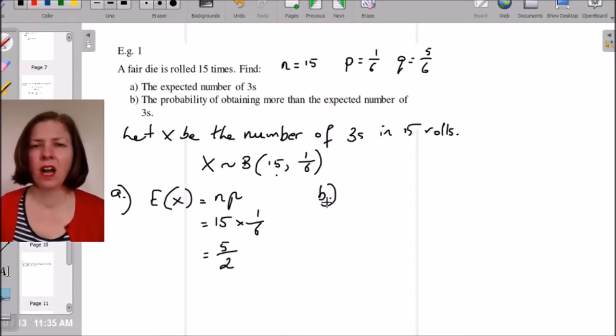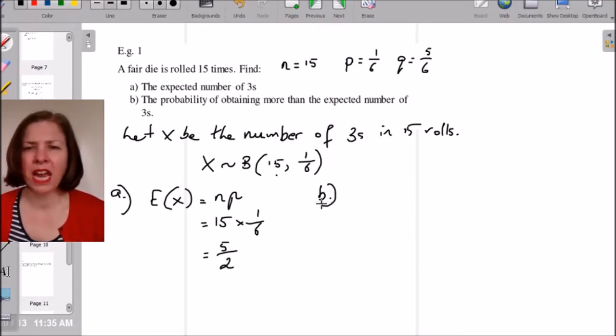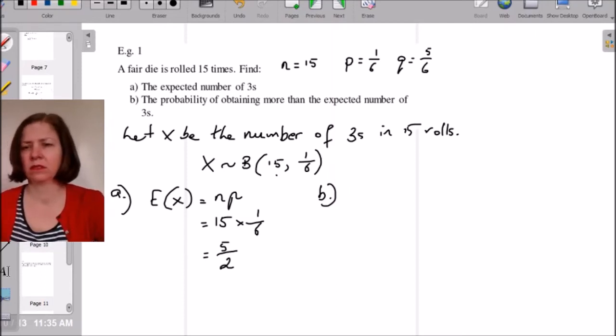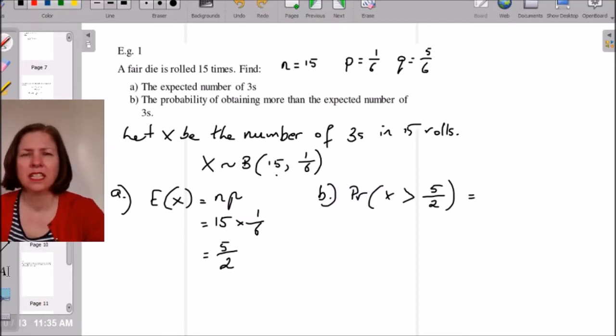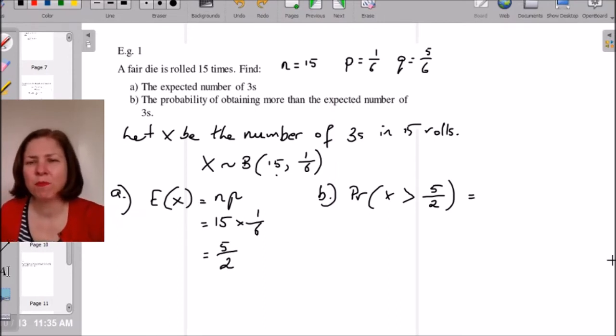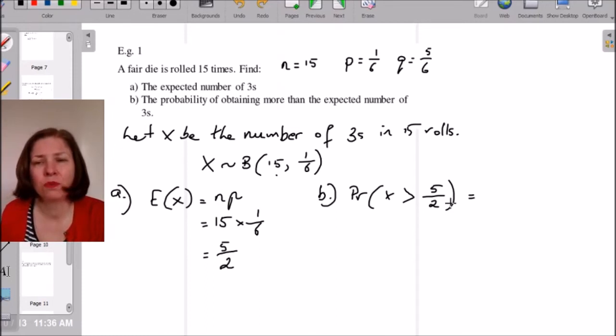For B, I want the probability of obtaining more than the expected number of threes. What that means is the probability that X is greater than the expected value. The expected value is 5/2, so I'm looking for the probability that X is greater than 5/2. Now, X can't actually be 5/2 because it's the number of threes in 15 rolls. 5/2 is 2.5. It can be 2 or it can be 3. 2 is less than this value. 3 is greater than this value.